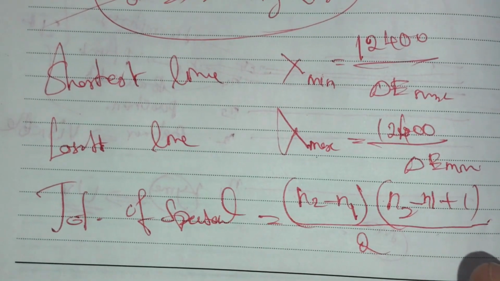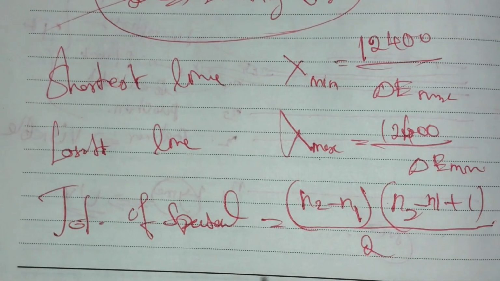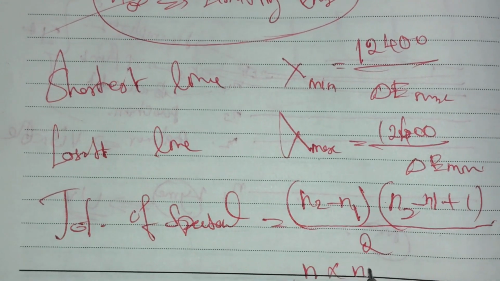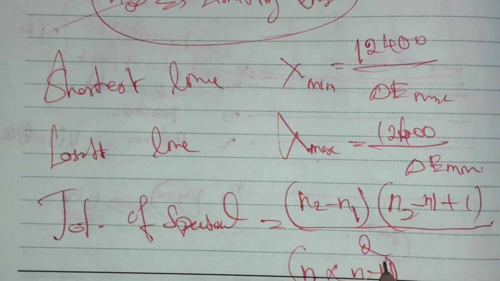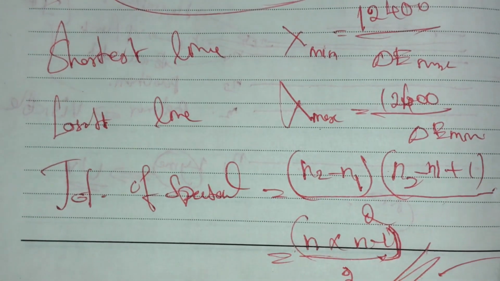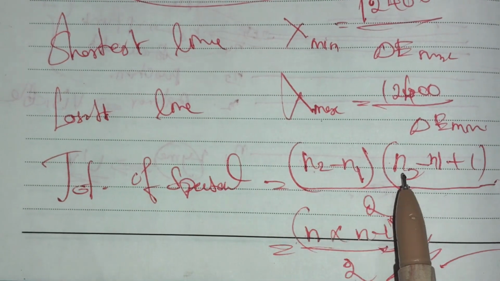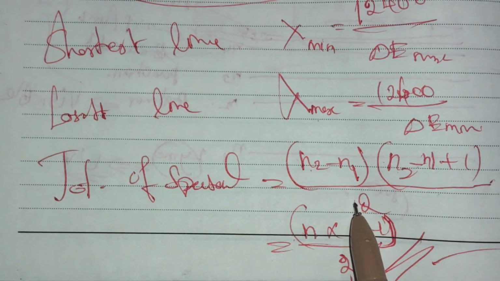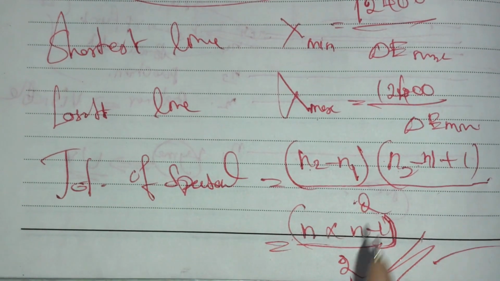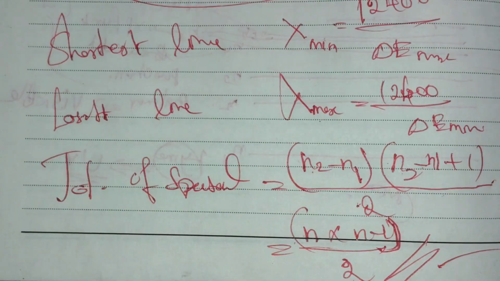This formula is essential for finding the number of spectral lines. Simplified, it is n into (n minus 1) divided by 2, or (n2 minus n1)(n2 minus n1 plus 1) divided by 2. This formula is very important for finding spectral lines. These are very easy and important questions asked at NEET and JEE level.